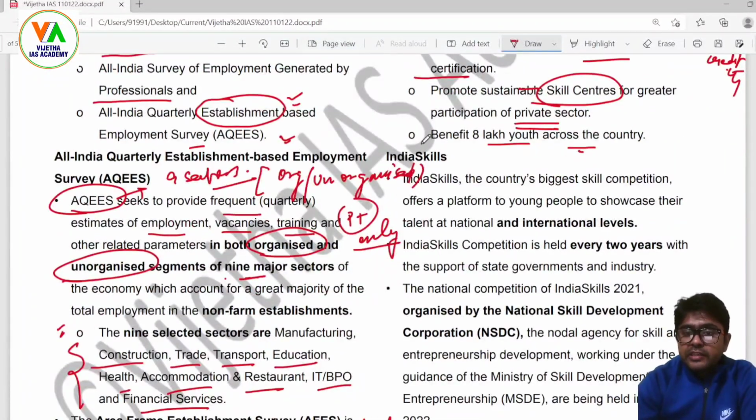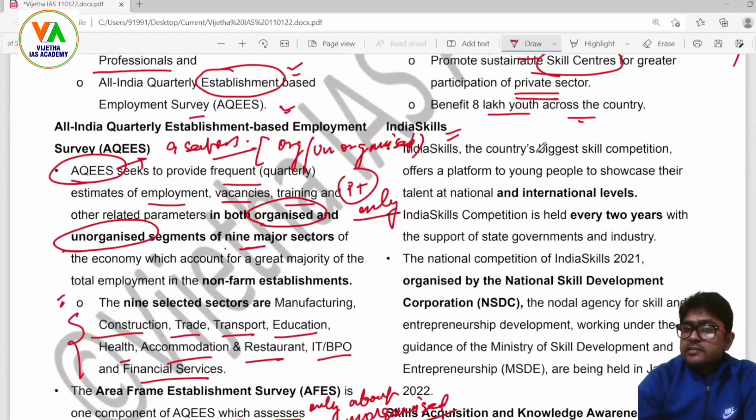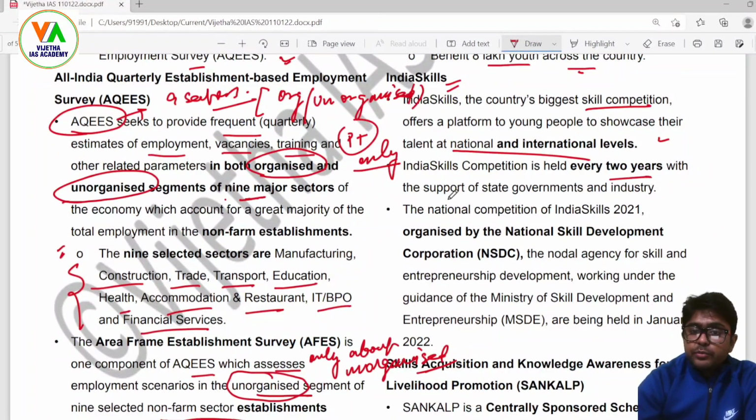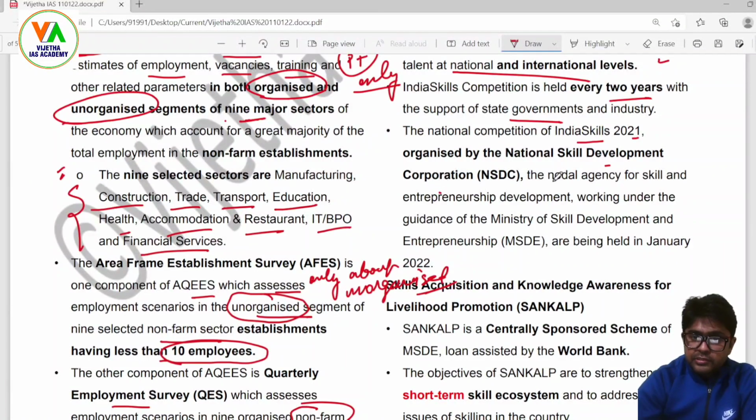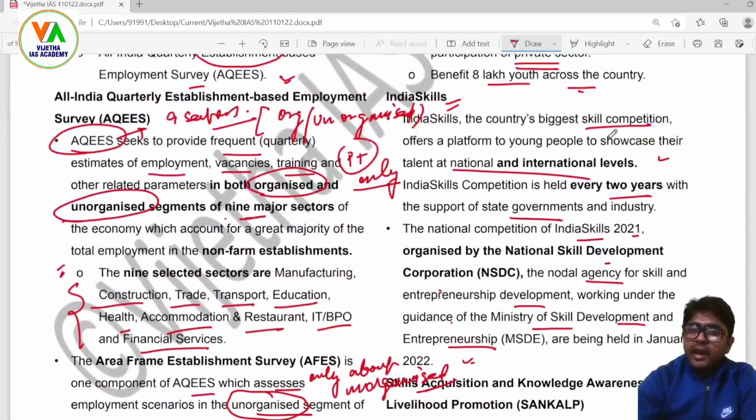Now, the next is India Skills. India Skills, the country's biggest skill competition, offers a platform to young people to showcase their talent at national and international levels both. This competition is held every 2 years with the support of state governments and industry. The National Competition of India Skills 2021, organized by the NSDC, that is National Skill Development Corporation, the nodal agency for skill and entrepreneurship development, working under the guidance of the Ministry of Skill Development and Entrepreneurship, is being held in January. You just don't have to mug up the words given under these schemes.